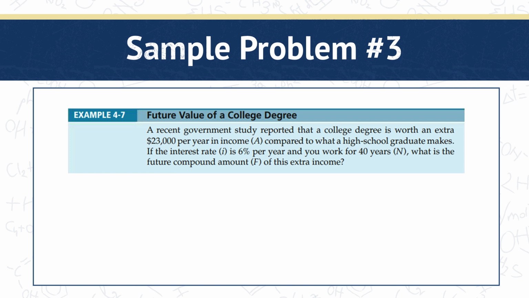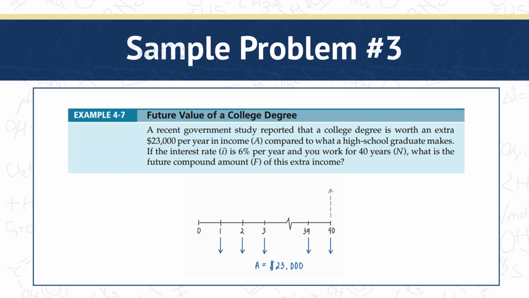If the interest rate is 6% per year and you work for 40 years, what is the future compound amount of this extra income? Let us first construct our cash flow diagram. Since our end value of 40 years is quite big, we can shorten the diagram by using this staggered line in the middle to represent the years in between.